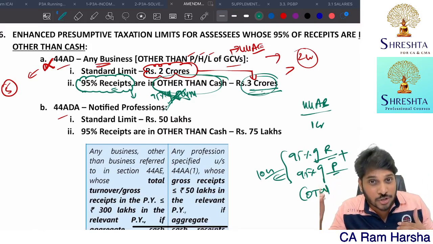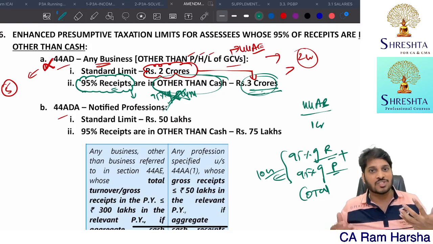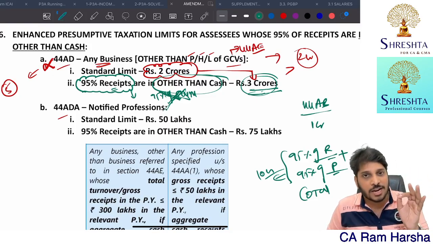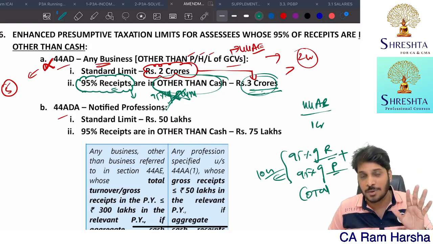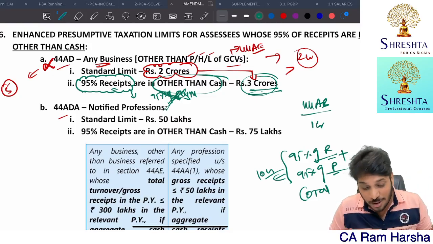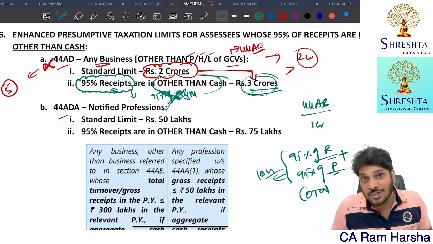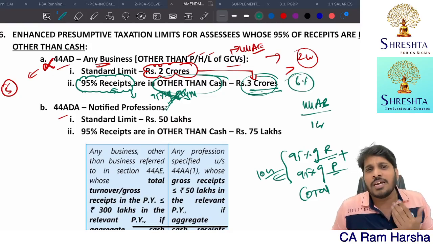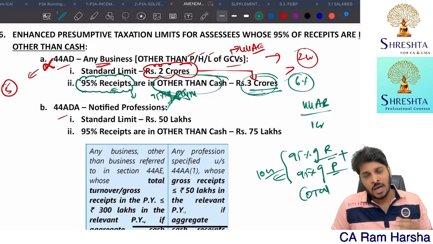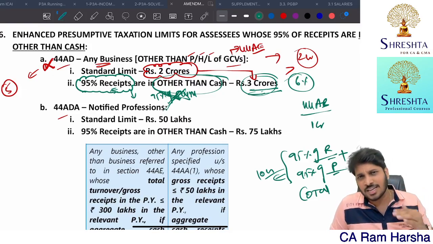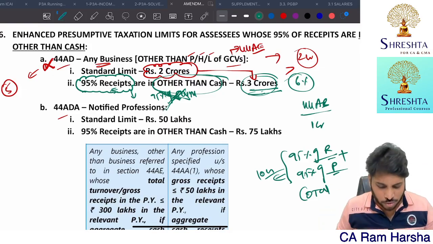So up to 3 crore turnover, you can go with the presumptive taxation and declare just 6% or 8% as the case may be. Of course, 8% will not be possible. Why? Because majority of the receipts are other than cash, which means you just have to declare minimum 6%. This is the minimum income. And we all know, if at all you want to declare lesser than this, audit is required, all that. That's a different story altogether.